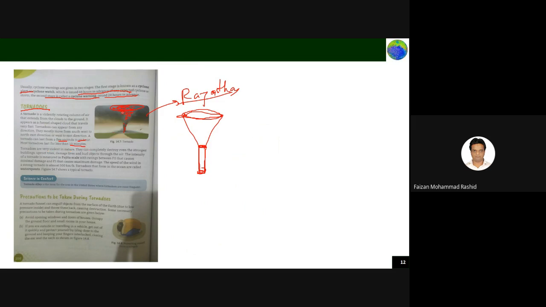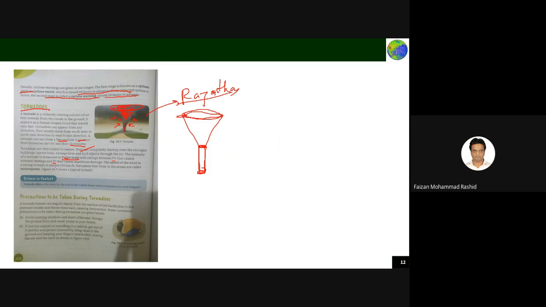Tornadoes are very violent in nature. Very violent means a lot of disturbance it will cause to the local area. The wind will start blowing very fast in that area. They can completely destroy the strongest buildings, uproot trees, claim lives and hurl objects through the air. The intensity of a tornado is measured on the Fujita scale. The rating is between F0, which causes minimum damage, and F5, which is maximum damage.